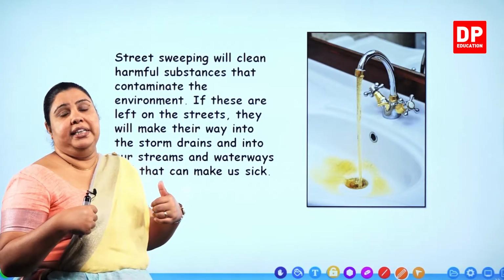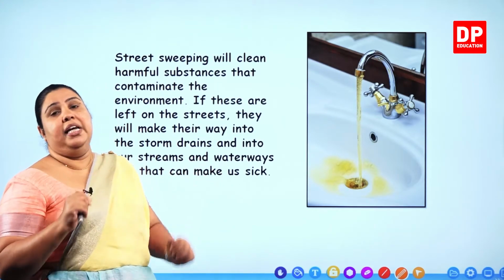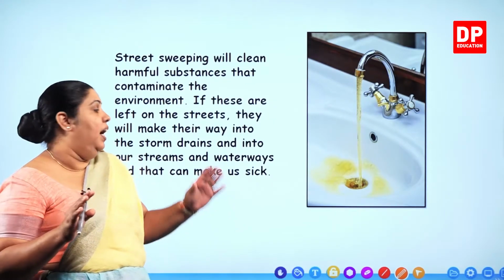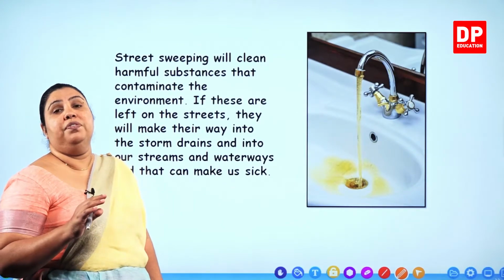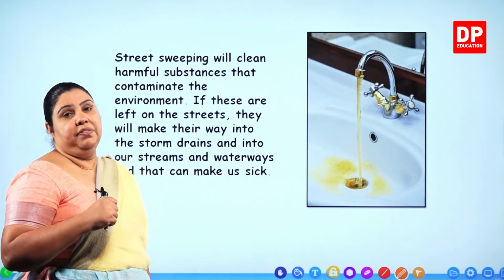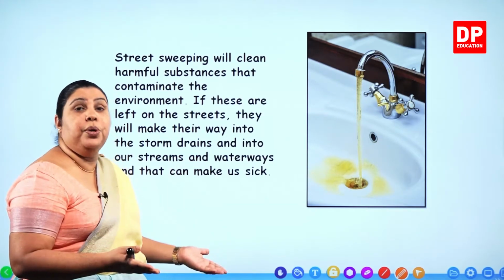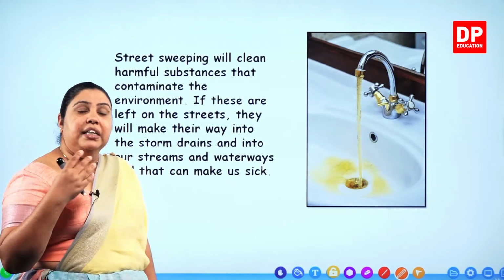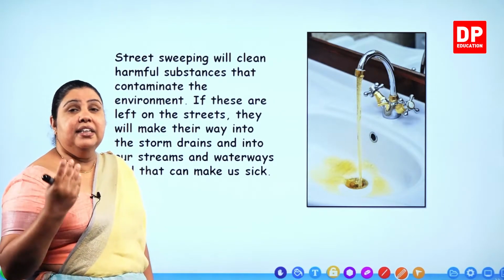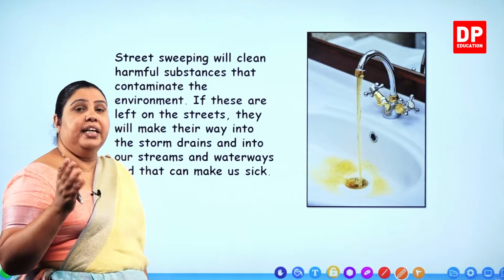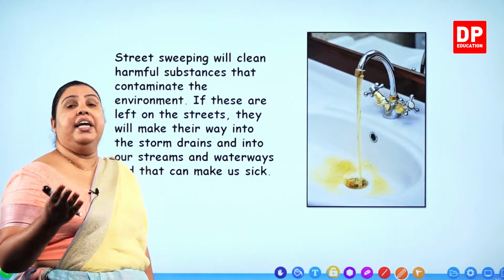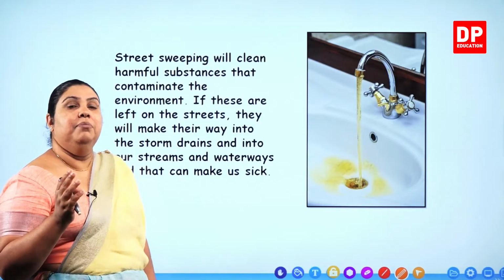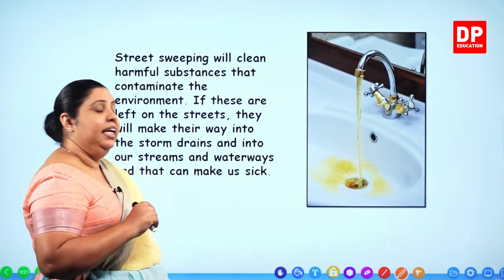We will fall sick at the end of the day. If we don't have the help of those janitors, the people who sweep the roads and keep them clean, at the end of it we are the victims of all these things. So these people, the street sweeper, is very important. The role of him as a street sweeper will give us good health. That is the thing that we have to understand. So they give us space to live a healthy life with the duties that they do, with the work that they do on the road, will benefit us to lead a good and healthy life.